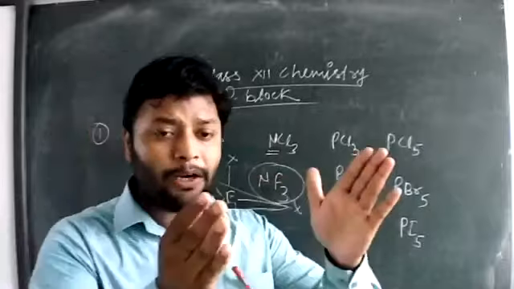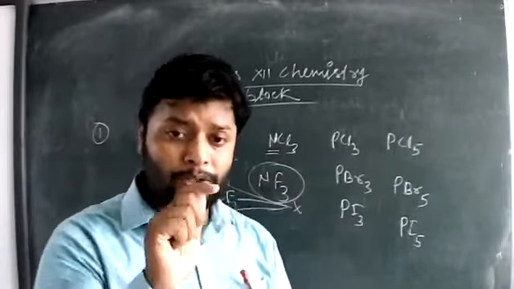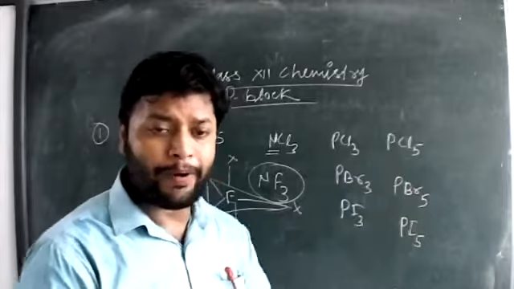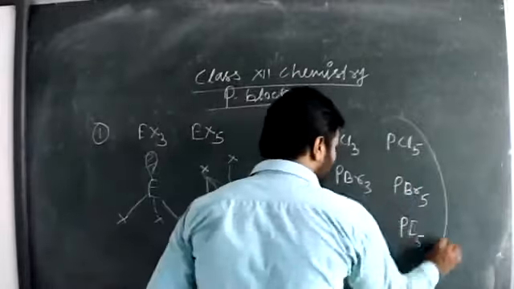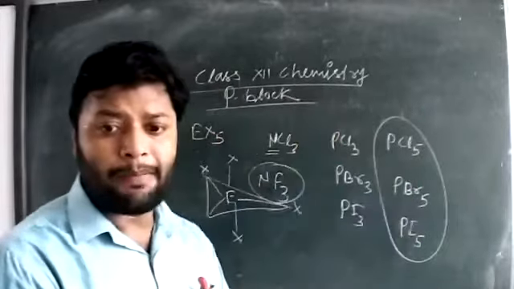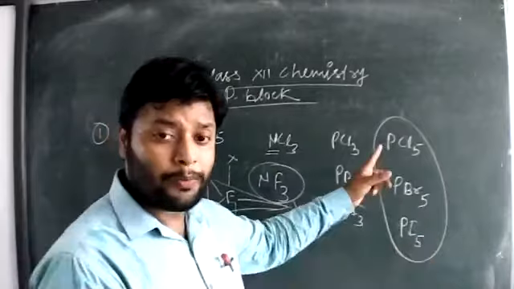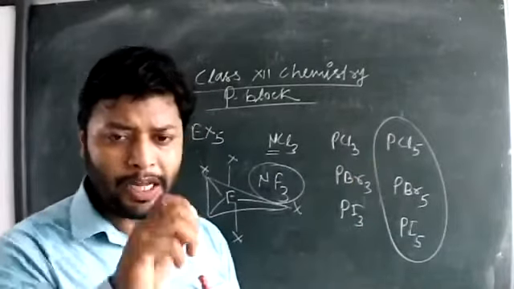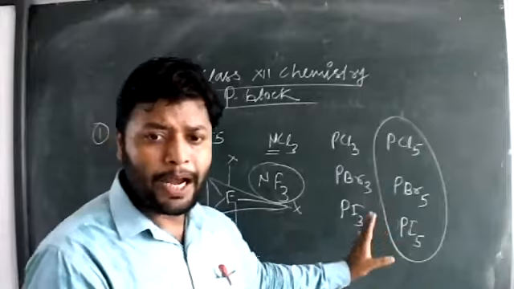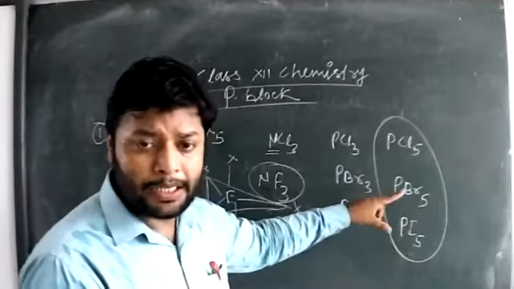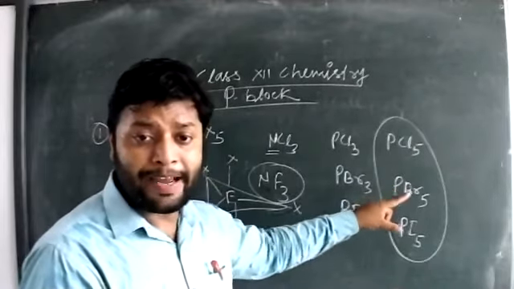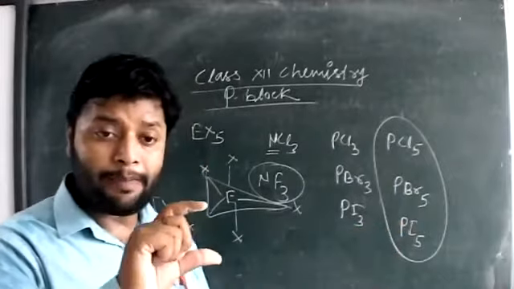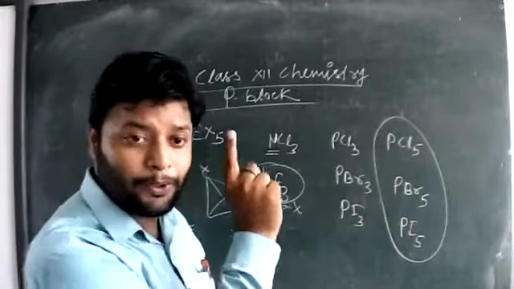As we move down the group in halogens, you can see PCl5, PBr5, and PI5. Suppose we compare the stability. PCl5 is much more stable than PBr5 or PI5 because of the large size of bromide and iodide ions, which cannot be easily hybridized by phosphorus.